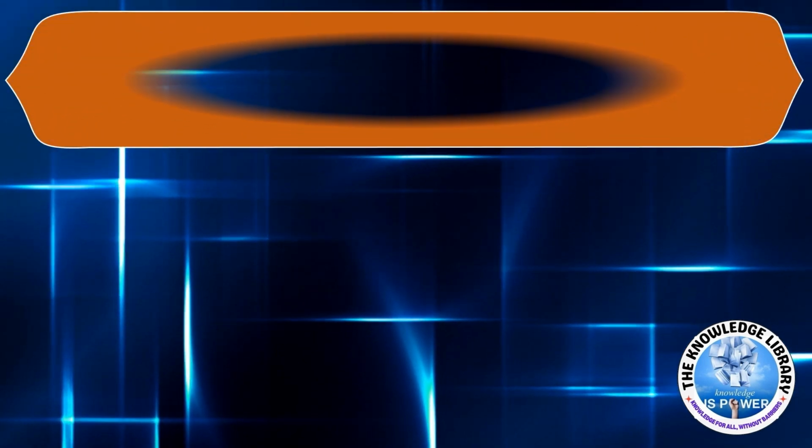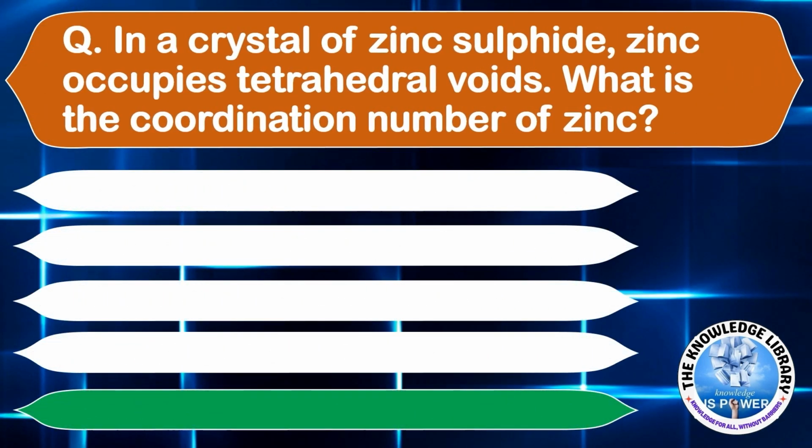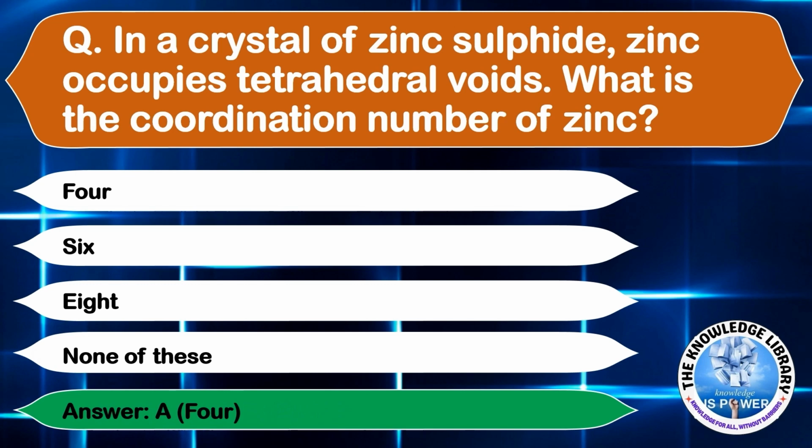Moving on to the next question. In a crystal of zinc sulfide, zinc occupies tetrahedral voids. What is the coordination number of zinc? A, 4. B, 6. C, 8. Or D, none of these. The correct answer is option A, 4.